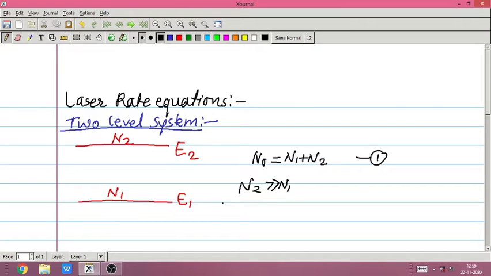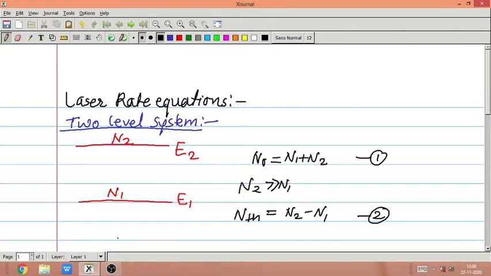So the threshold population inversion density is given by N threshold. Let us call it N threshold, the threshold population inversion density, and that is N threshold equal to N2 minus N1. Let us call it equation number 2. Threshold population inversion density means when the lasing action begins, right? So it is the threshold value.